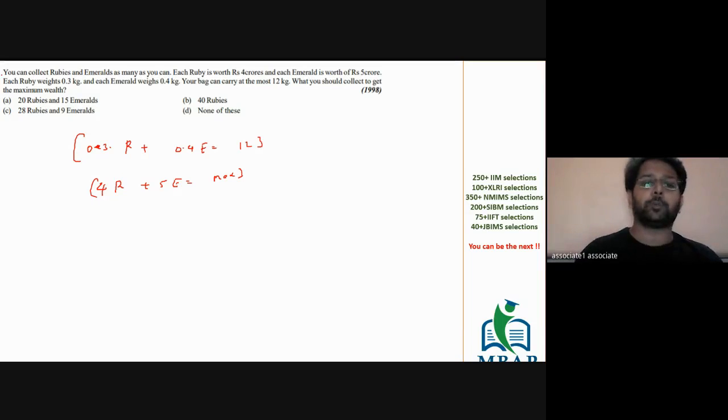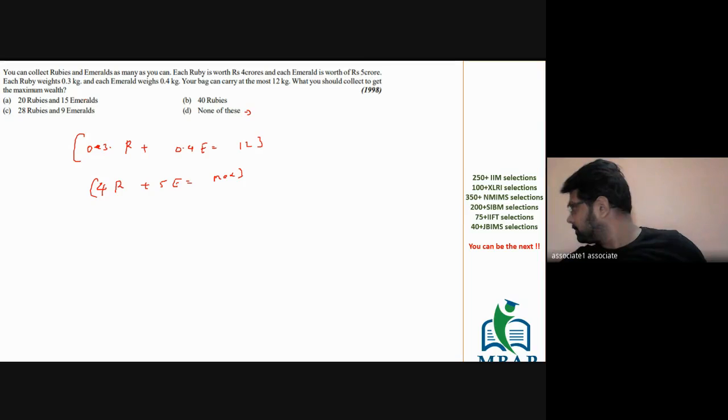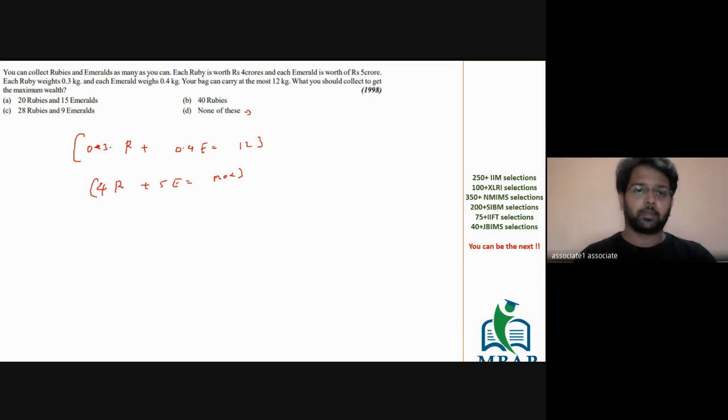One way to solve this is by using options, but there's also an option called none of these. None of these could be more than 40 or more than the highest among these three options. So you cannot use options. I repeat, you cannot use options to solve this question. Please solve this question.